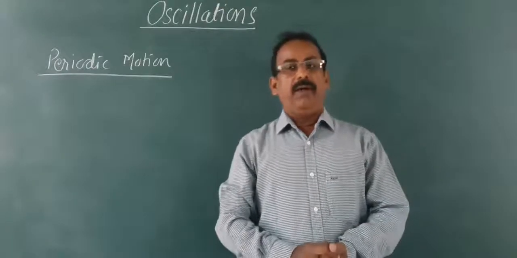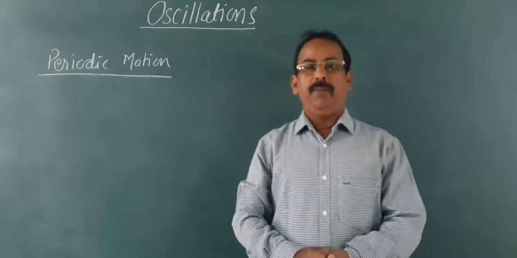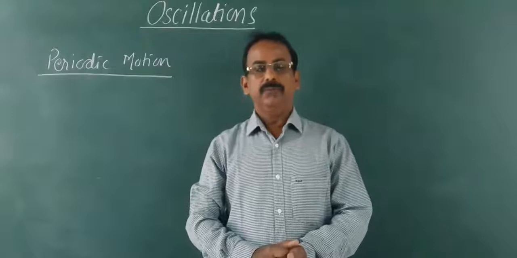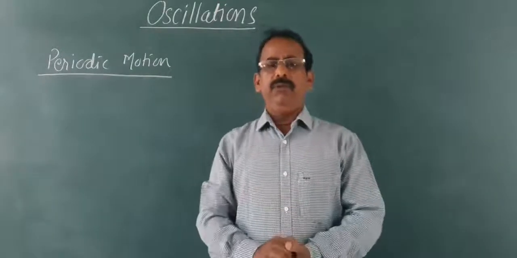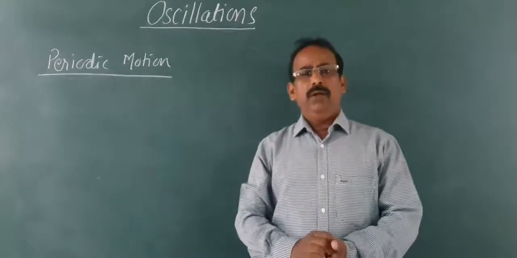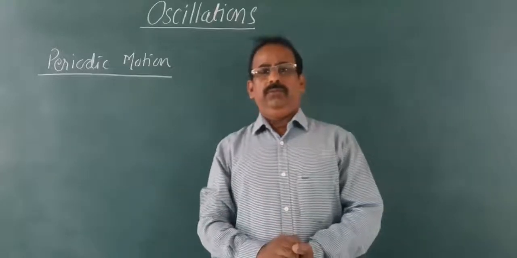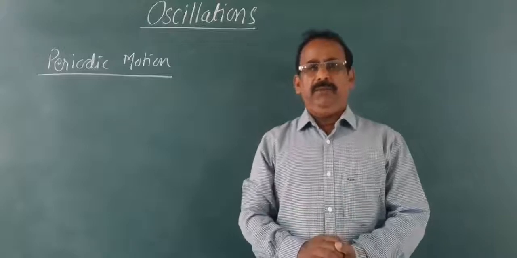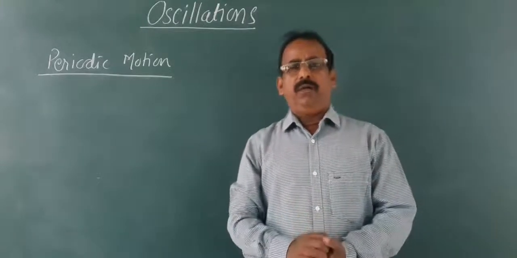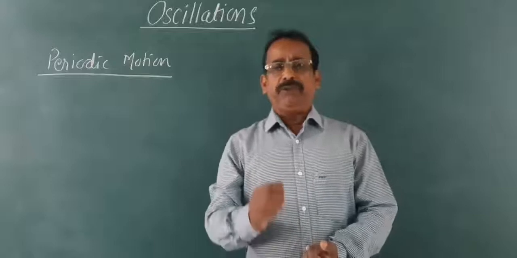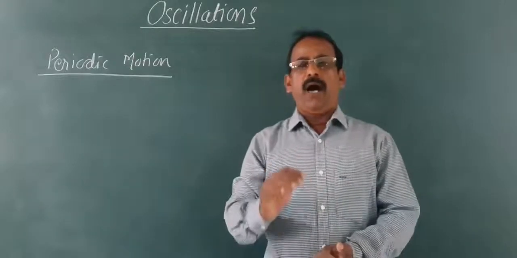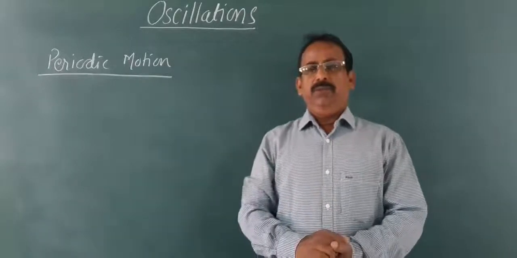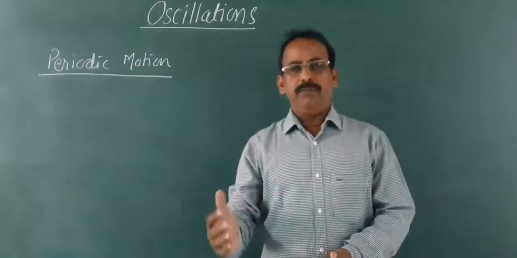Revolution of planet around the sun is also an example of periodic motion. What is periodic motion? Any motion which repeats itself after a particular interval of time is called periodic motion.